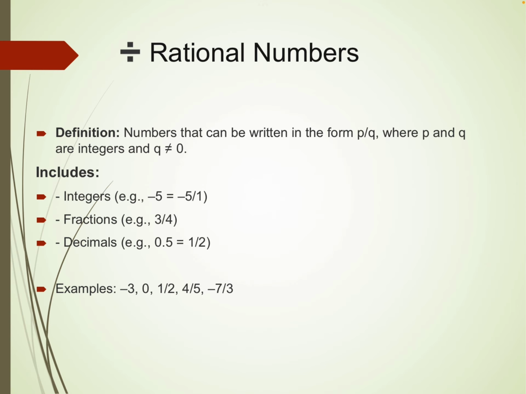Okay, so like 0.5, we can represent as 1/2, or 4 we can represent as 4/1. So 0 is also a rational number. Pi is an irrational number because it cannot be represented in p/q form, but you have read that pi is 22/7.